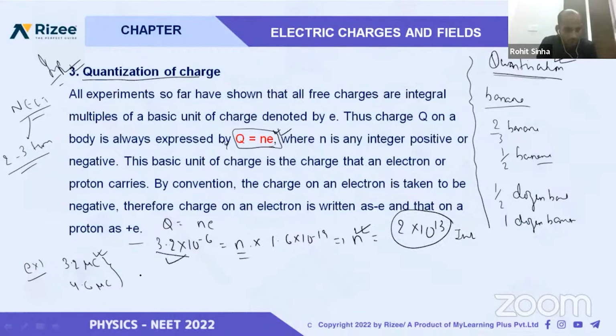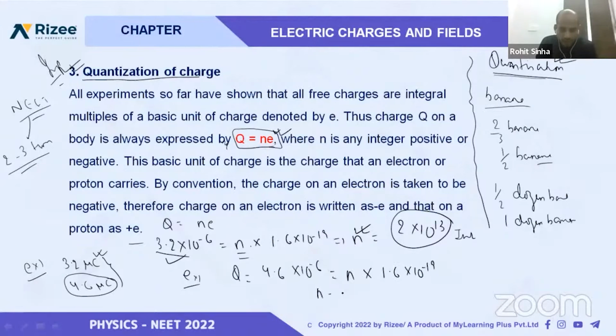If we take the second example, Q is equal to 4.6 microcoulomb, that means 4.6 into 10 to the power minus 6 is equal to n into charge on electron, 1.6 into 10 to the power minus 19 coulomb.